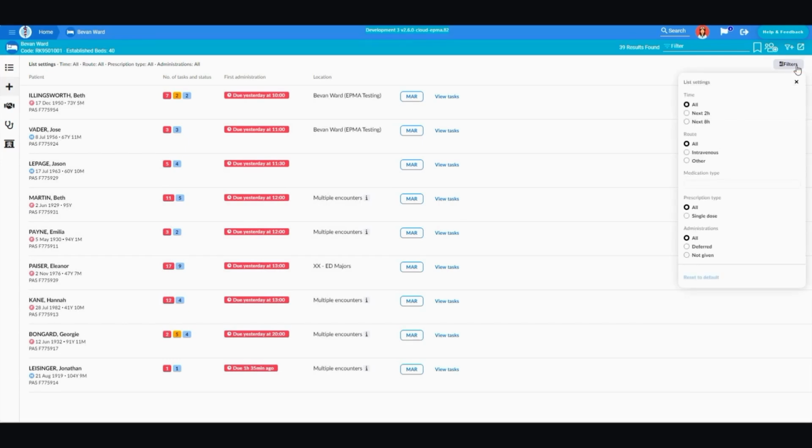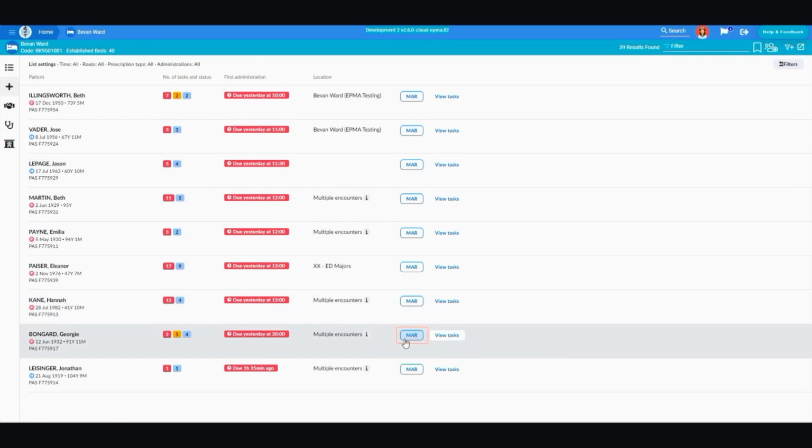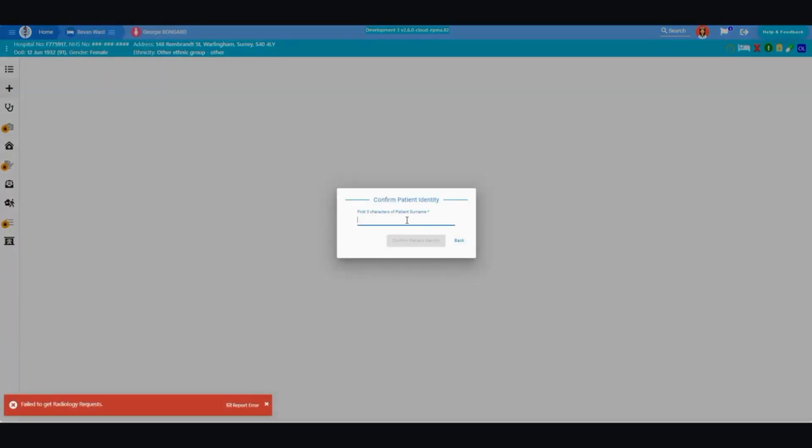You'll also have direct access to the MAR chart via the nurse task list. You can click the View Tasks layer to see information of the chronologically sorted administration tasks, or click the MAR button to access the chart.